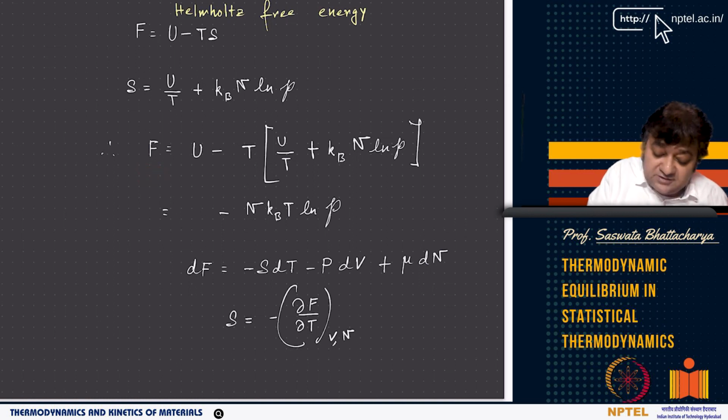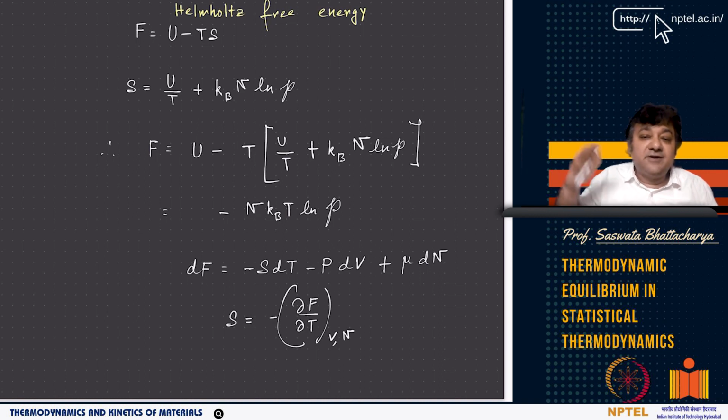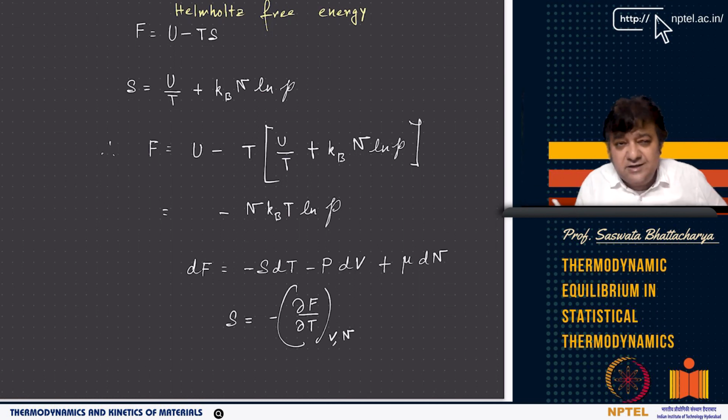These are all phenomenological. But P is coming from the distribution of particles across different energy levels. So it is like the probability of finding a given microstate. I'll come to that. It is not exactly the probability. It is basically the sum of all the accessible microstates.